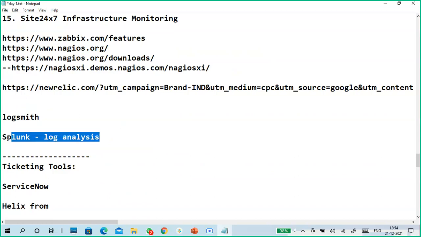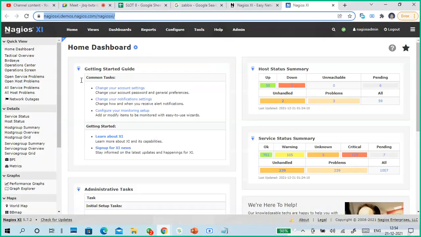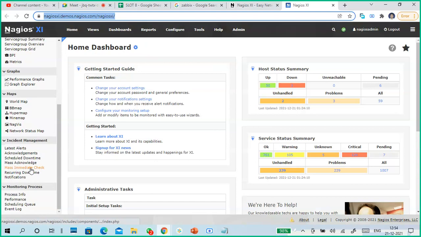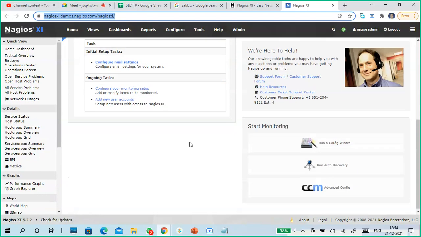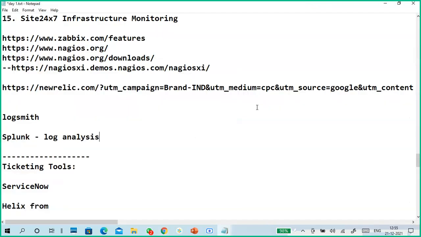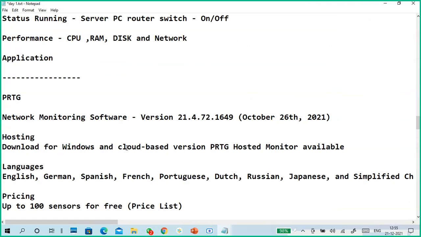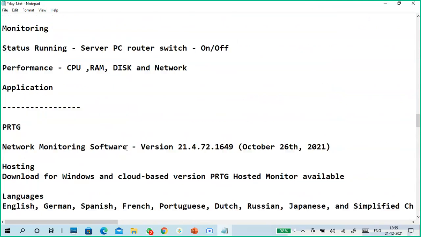Okay. This is log analysis. Logstash and Splunk are for log analysis. Whenever issues occur, logs will be generated, right? So when we see that many logs are generated, we go to the logs, right? Alerts, logs, that kind of stuff. Changes occur, warnings, errors, so many things are occurring, right? So we can analyze them using Splunk, and it gives a report on it. So that is a log analyzer. So this is about your monitoring.